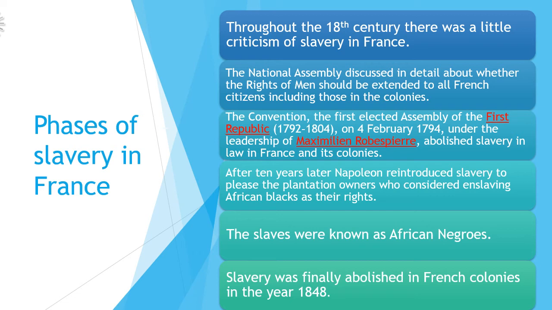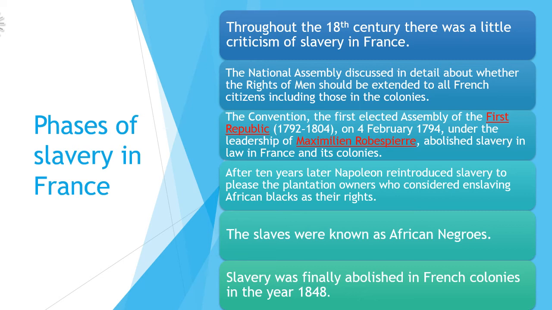So, when the Jacobin rule came in 1794, the Convention abolished slavery, and this was done under the leadership of Maximilian Robespierre, because this was the first elected assembly of the republic after the execution of the monarch. This was the first elected assembly. Now, he abolished slavery. Why did he abolish slavery?